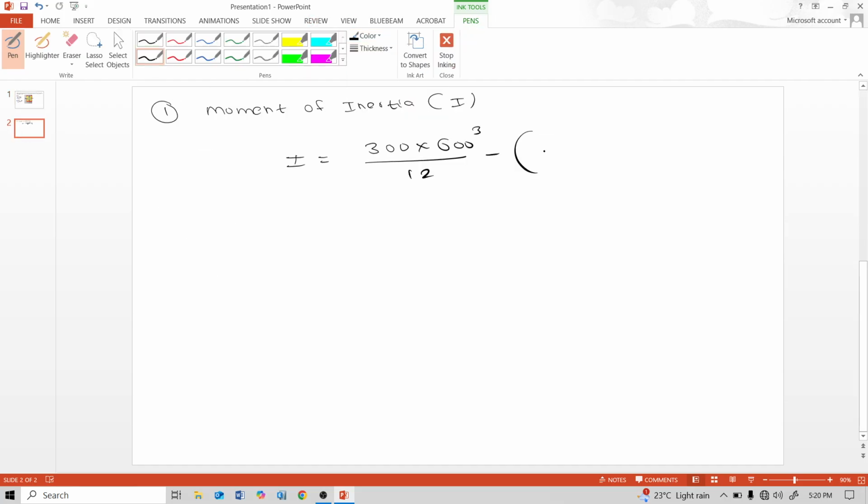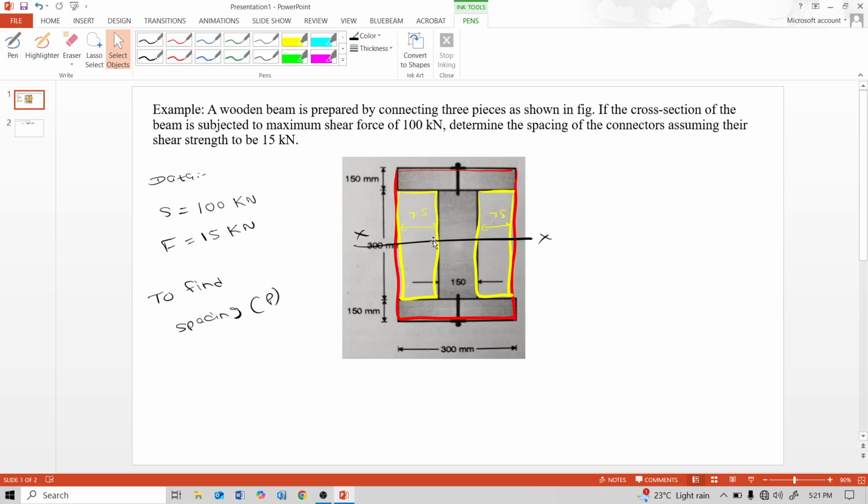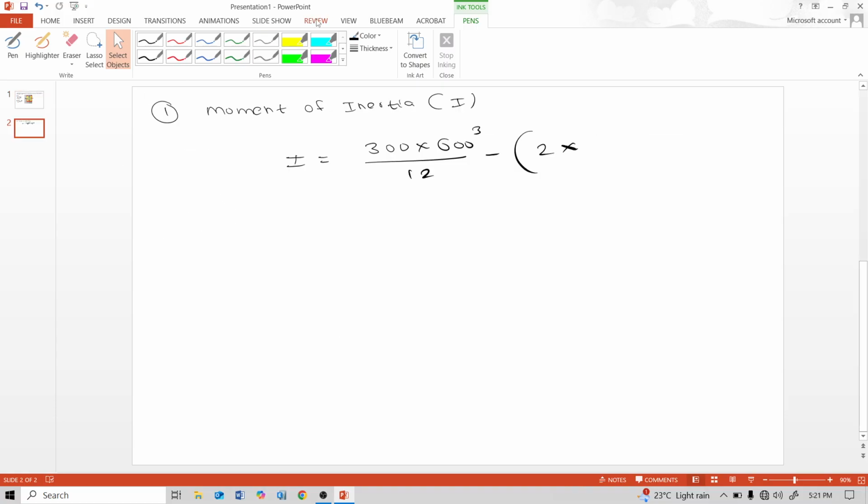2 into, these 2 is because there are two yellow rectangles, 2 multiplied by the side parallel to this x-axis, 75, as it is, multiplied by 300 cube divided by 12.